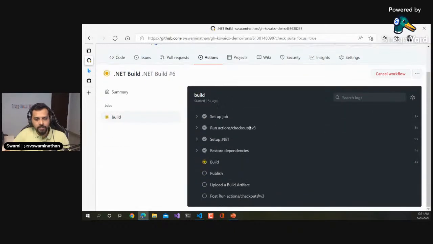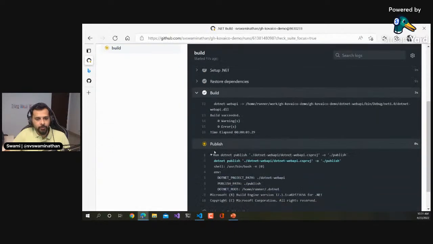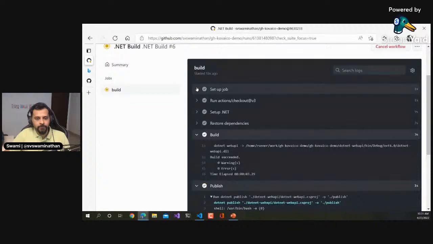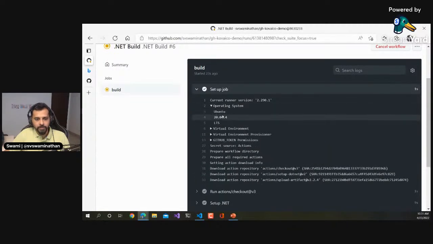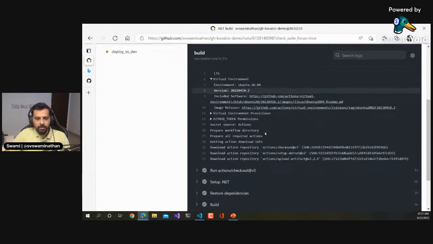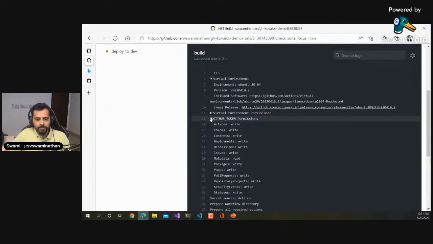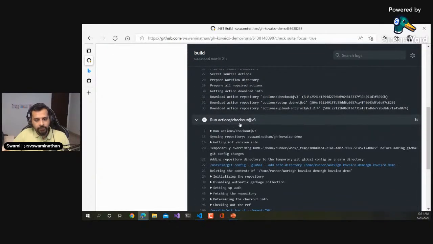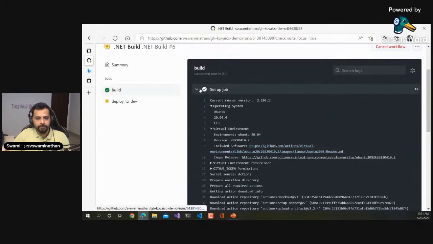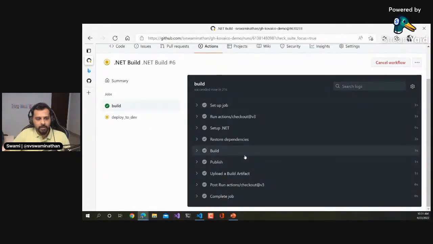If you click on it, these are the live logs we were talking about. You can see all the different steps whatever it is running. This is the runner we have got. The operating system is Ubuntu 20.04, and then this is the virtual environment, and all the GitHub permissions and everything. So you can see the logs of each and every action on this particular page. And at the end of it, we uploaded the build artifact.